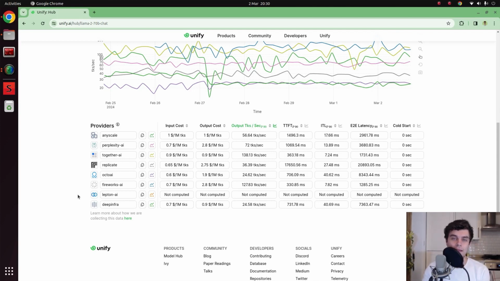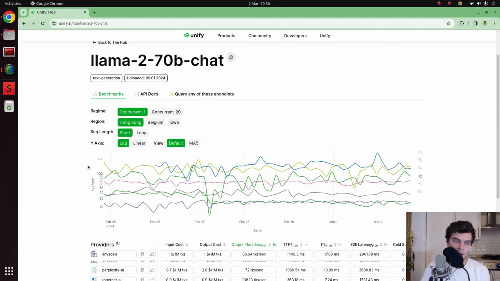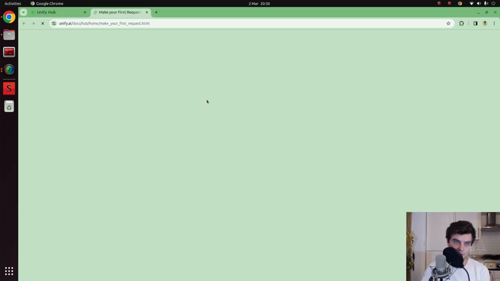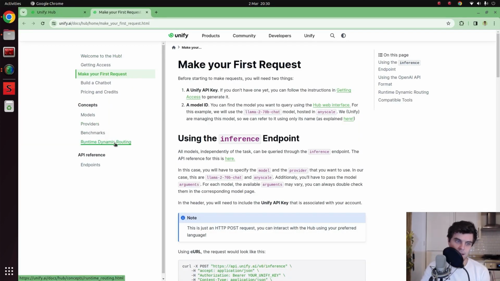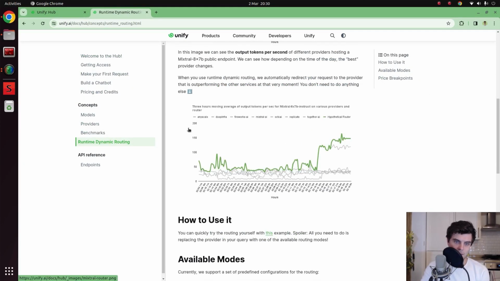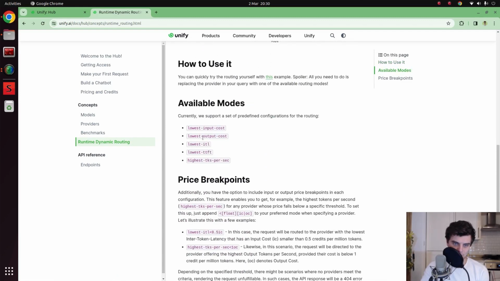What you can do with these modes is select not an individual provider, but instead a metric that you would like to optimize. You can see these modes here. Query any of these endpoints, and then runtime dynamic routing, and the modes are available here. So we have lowest input cost, lowest output cost. Then there are some about speed, which we looked at in a previous video, tokens per second as well. But for this video, we're going to be looking at optimizing for the lowest input cost and also the lowest output cost.